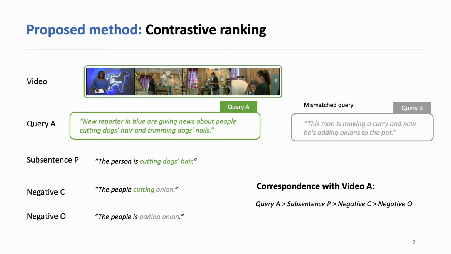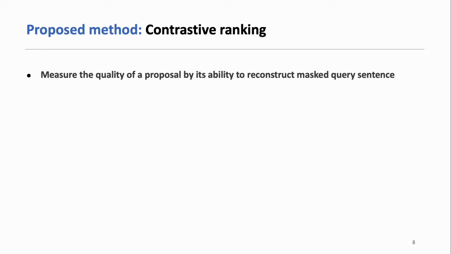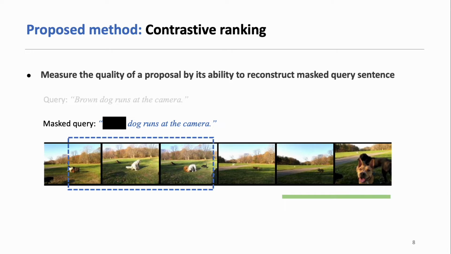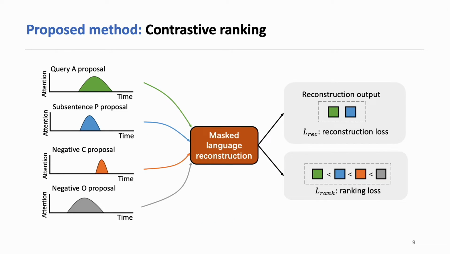To measure whether the proposals are good enough, we use the mask-based self-supervised method. We assume that if a proposal can better reconstruct the input query sentence, then it is a good proposal. Otherwise, like in this example, it is a bad proposal. Therefore, given the ranking relations, the masked language reconstruction loss using proposals generated by query A should be smaller than the loss of using subsentence P proposals. Hereby, we build the ranking loss and the reconstruction loss.